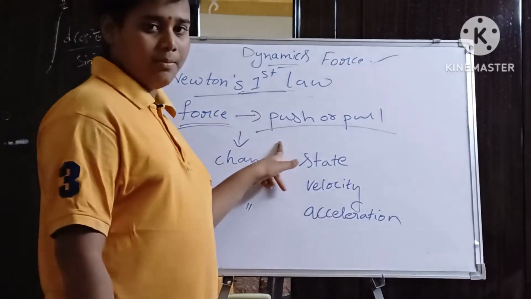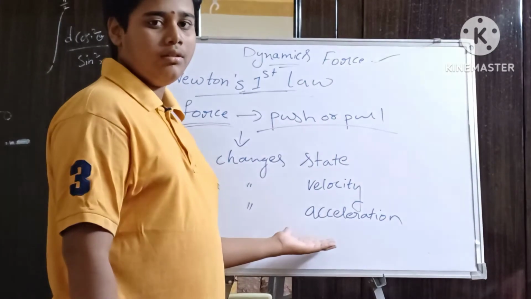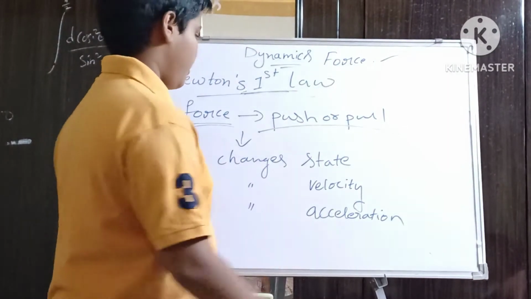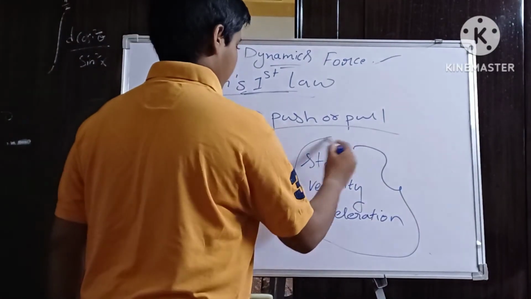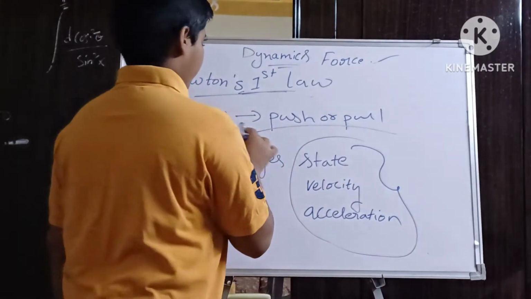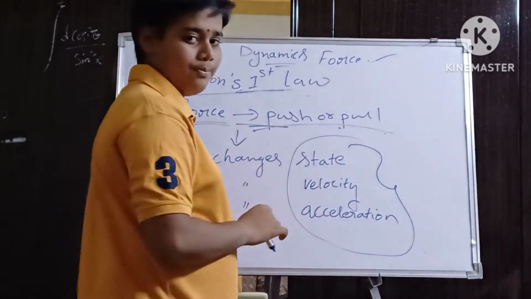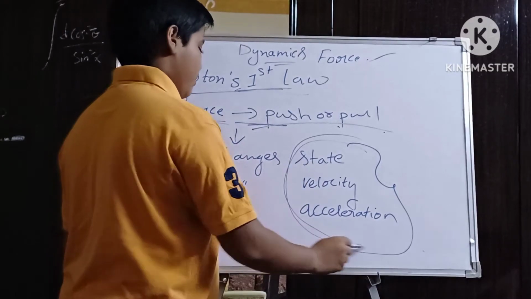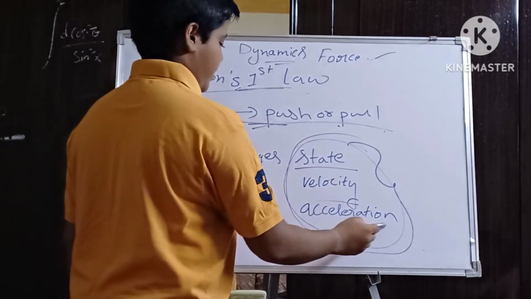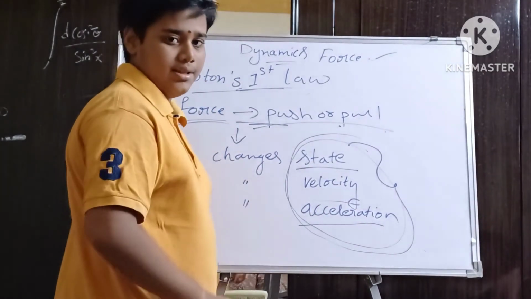When force is not applied, these do not change. When force is applied, push or pull, then only the state, velocity and acceleration change. Okay?